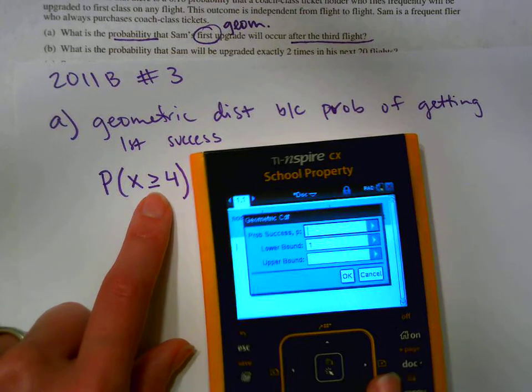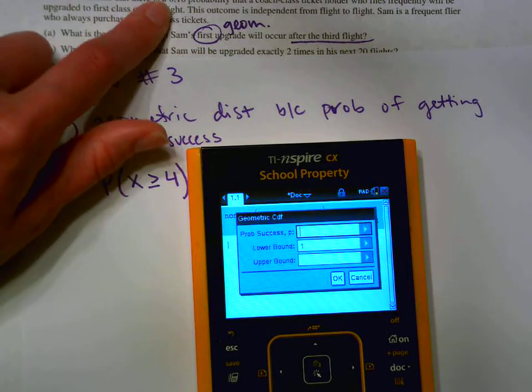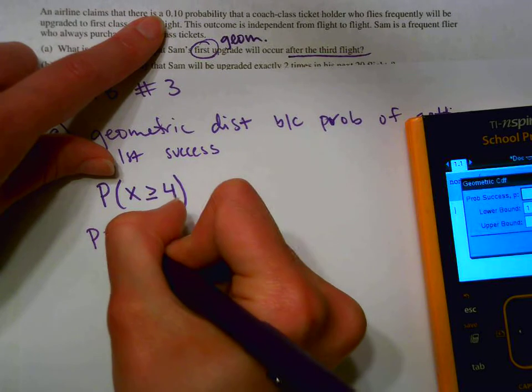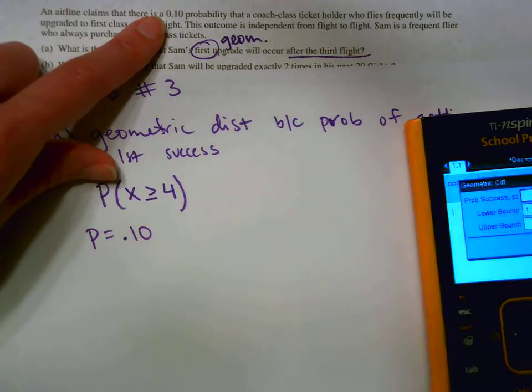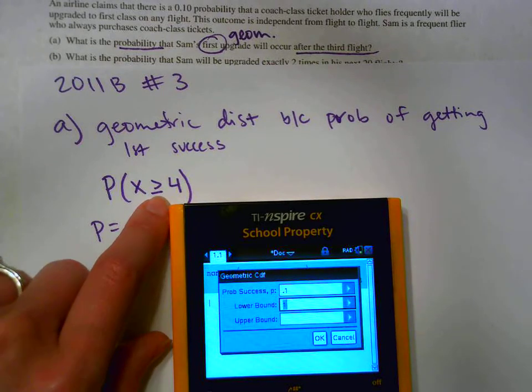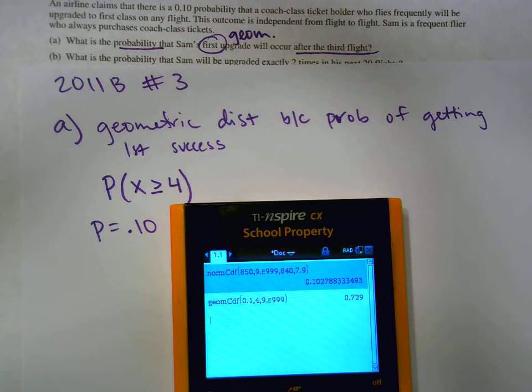So when you go to geometric CDF, it asks for the probability of success. The probability of success is getting upgraded, so the probability of success is 0.10. And then it asks for the lower bound. If you're greater than or equal to 4, the lower bound would be 4. Upper bound is he could get as many flights as he wanted. There's no cap, so infinity. And it says 0.729.